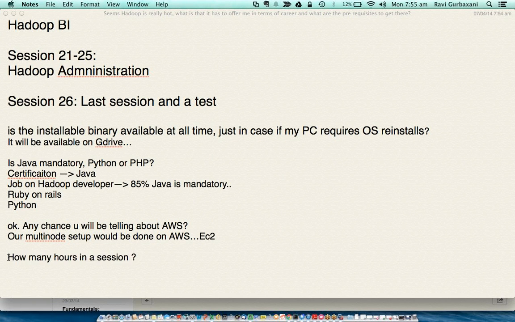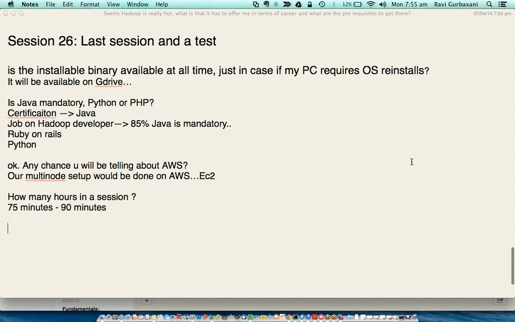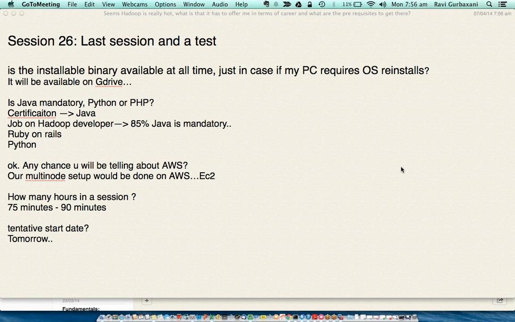How many hours in a session? We'll typically have classes for 90 minutes, anywhere between 75 to 90 minutes every day. Tentative start date: tomorrow is a Monday. We are expecting to start tomorrow, but we'll communicate that to you.